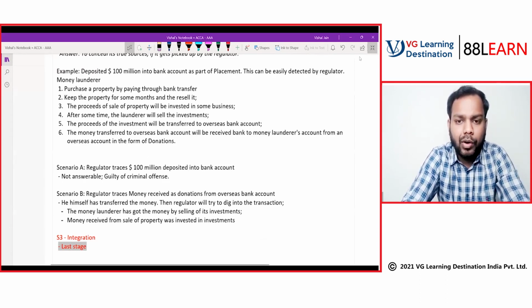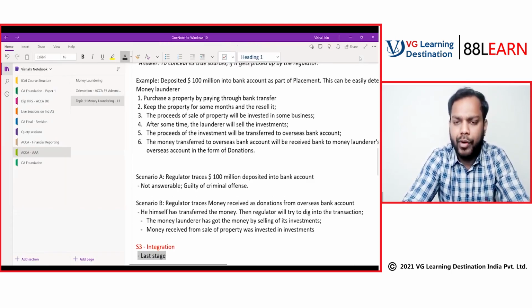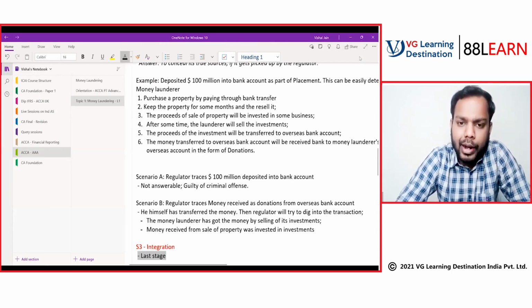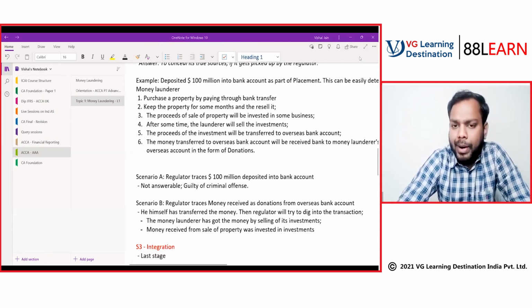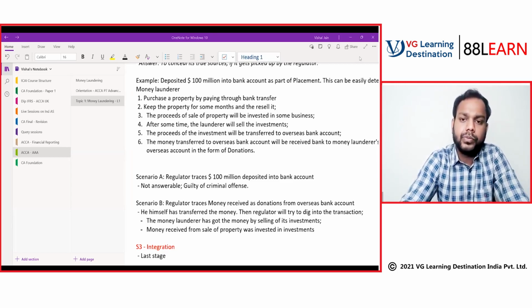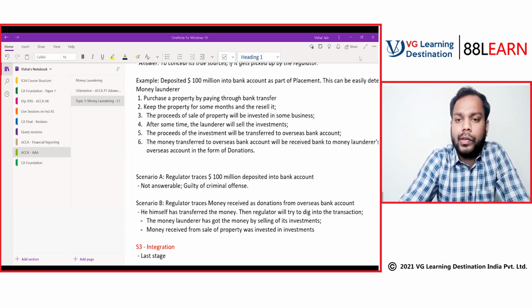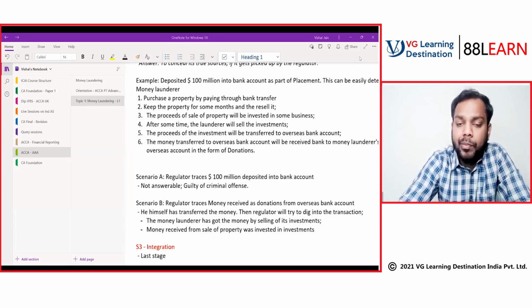Puneet, layering will work only if we are lucky and do not get caught during placement. Yeah, very correct. If we are lucky enough that we are not getting caught in the placement, only then will layering be possible. Perfect answer. That's why I have told that in the placement, the risk of being caught is very high.